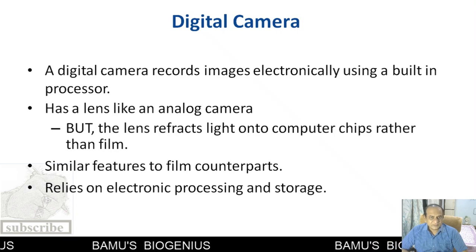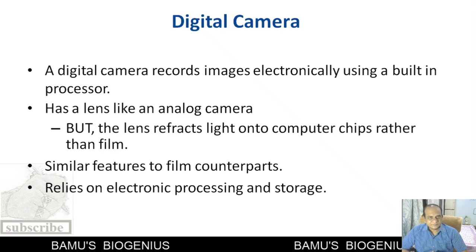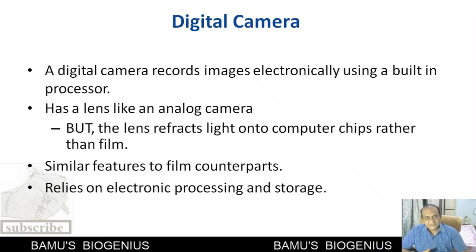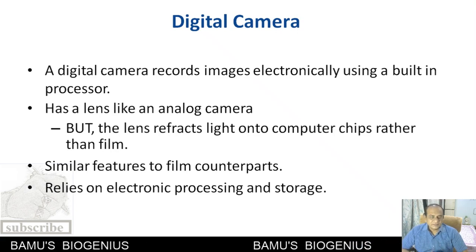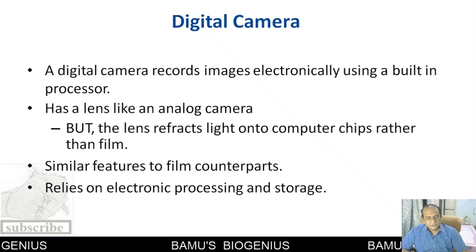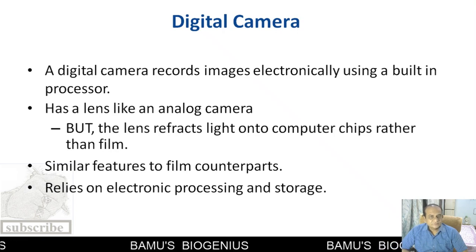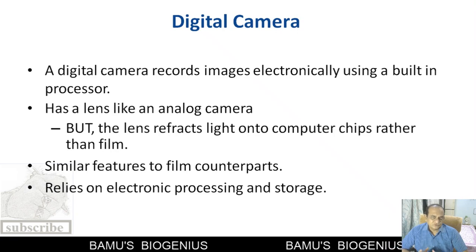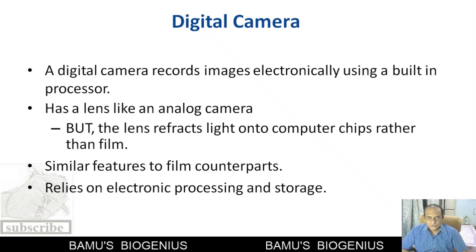A digital camera records images electronically using a built-in processor. It has a lens like an analog camera, but that lens refracts light onto a computer chip, and there the images are stored. Another important part of a digital camera is that it relies on electronic processing and storage. So this is about the digital camera.